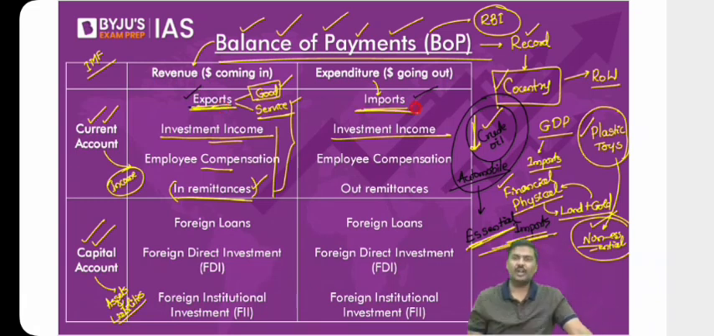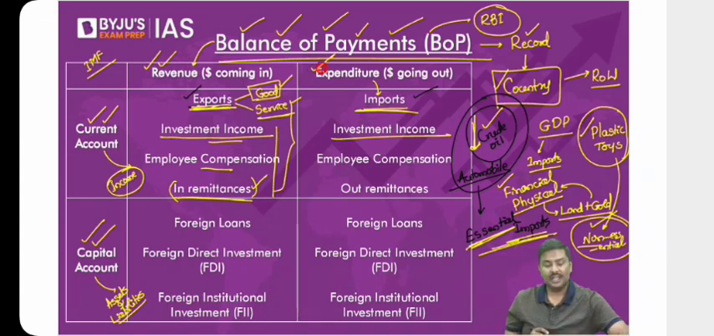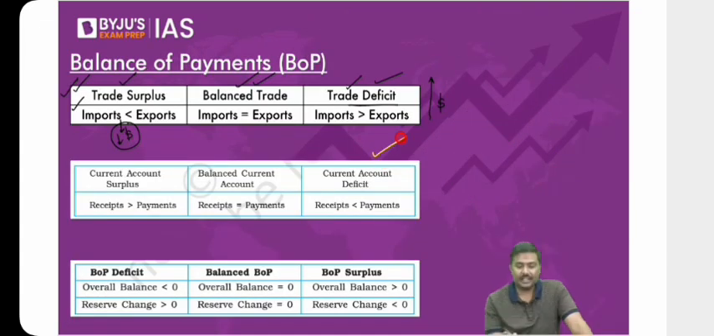Now let me focus on the full current account. When you look at the full current account, imagine the revenue side is smaller than the expenditure side. I hope you understand this. The revenue side is smaller than the expenditure side. Now this situation will be referred to as current account deficit. The expenditure side is greater than the revenue side. It is a current account deficit.